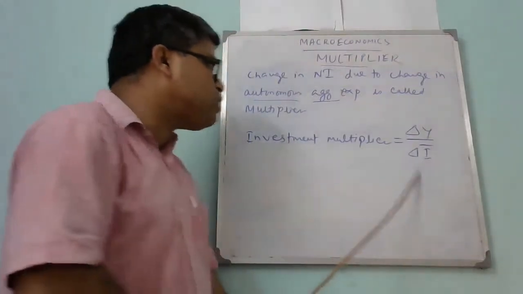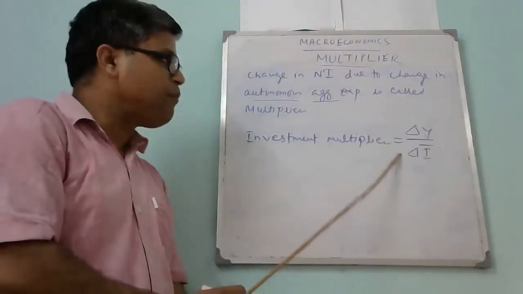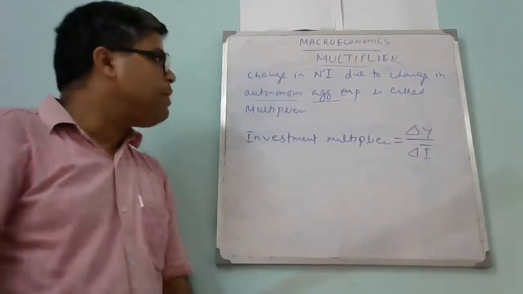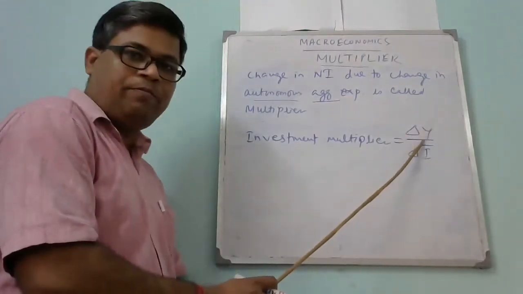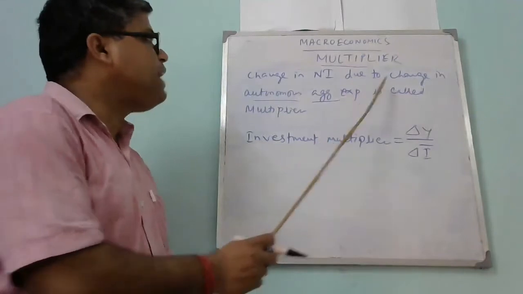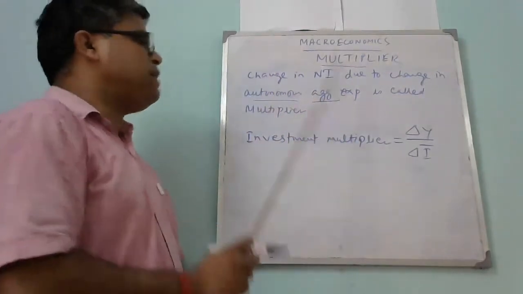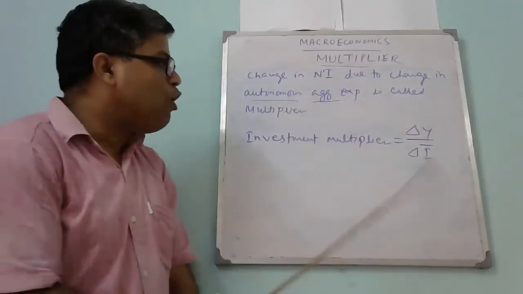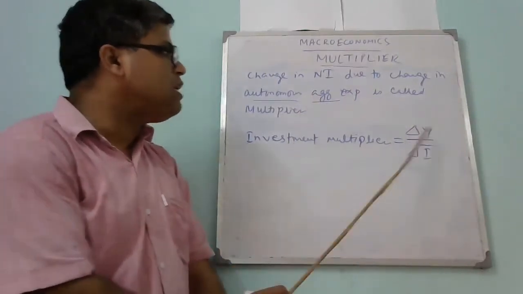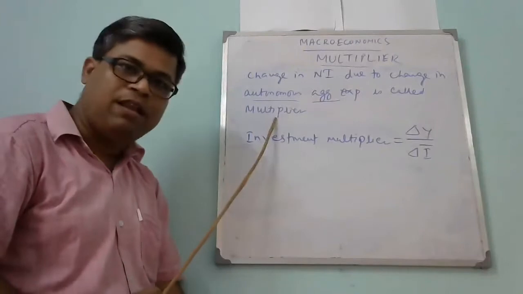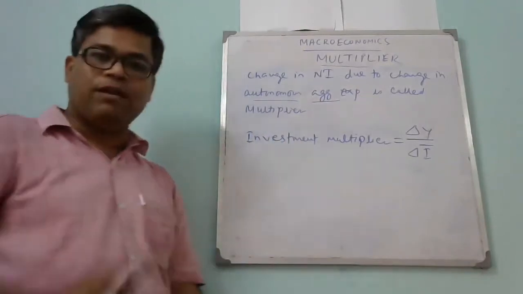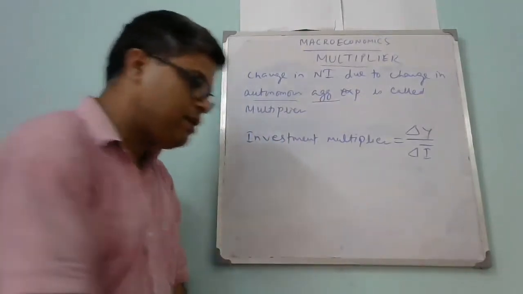So what is the definition of the investment multiplier? Now it is very easy. You can write it down on your own. The change in national income due to the change in autonomous investment expenditure is called the investment multiplier. Is it clear?